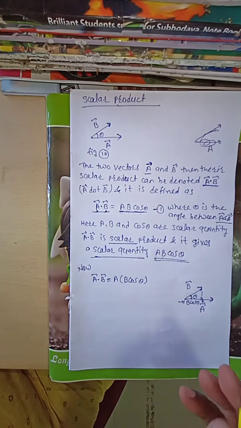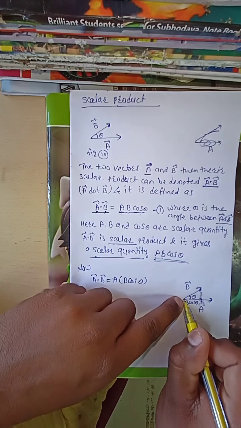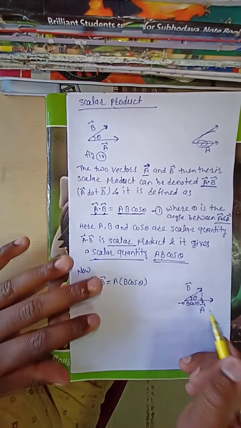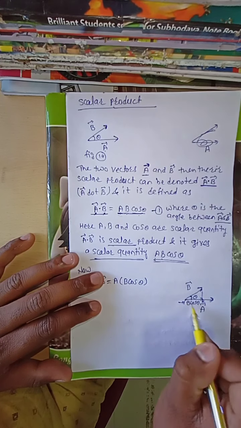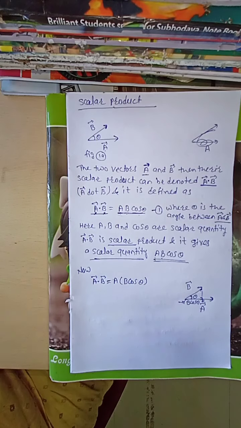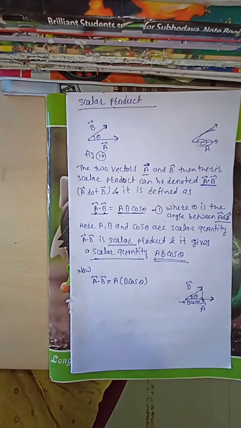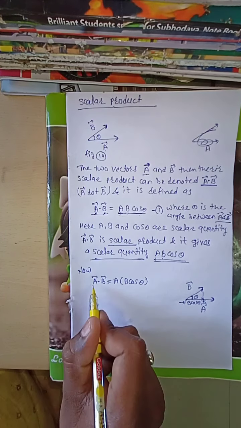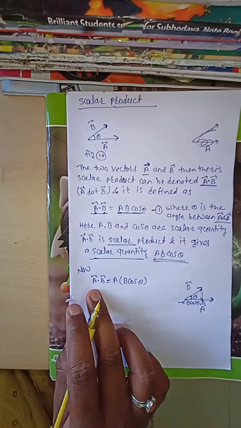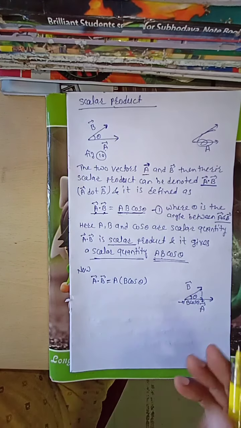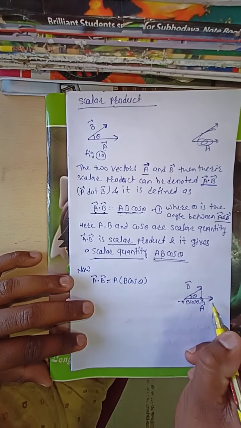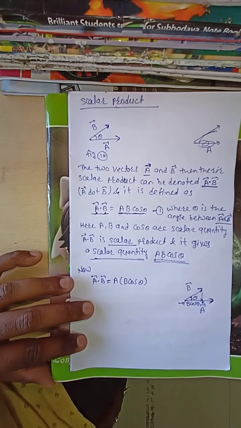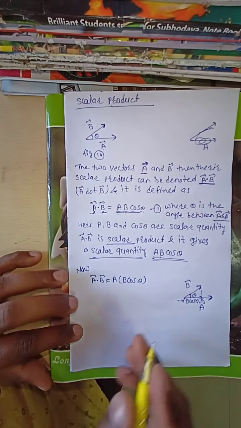In that case we have to take the product of from here to here into from here to here. What is from here to here? This is nothing but B cos theta, which is the projection of B along A, or projection of B onto A. In that case, A bar dot B bar, the scalar product of A and B, is the product of A and the component of B along A.